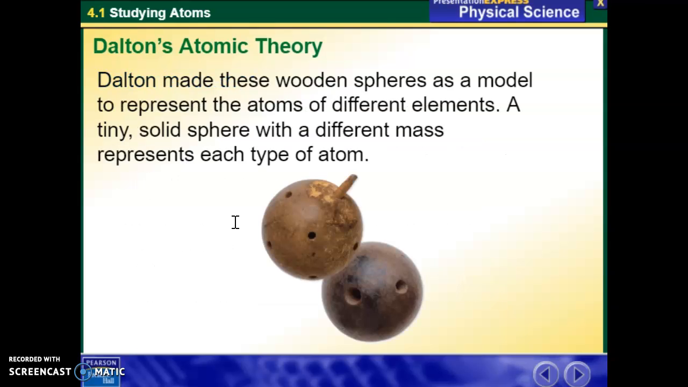When we talk about the scientists that led to the discovery of atoms and atomic theory, we talk about what their model of atoms was. At the time, with the information that Dalton had, his model of an atom was a solid wooden sphere. So at the smallest possible particle, an atom, Dalton just thought it was a tiny solid sphere, and he used these tiny wooden spheres to represent that.